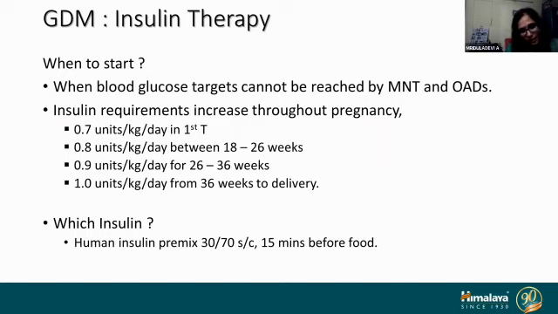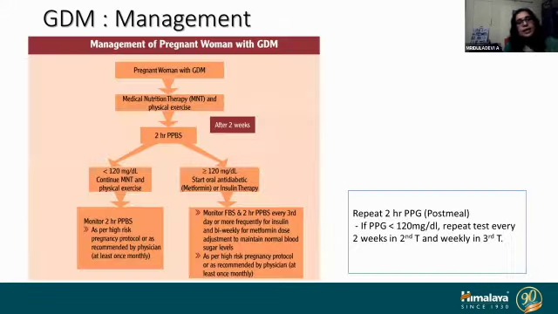Sometimes you just can't achieve control by that, and we will have to add insulin. But what all insulins are safe in pregnancy? Human regular insulin is safe. Then you can have Aspart and Lispro, which are ultra short acting insulins, which will cater to the postprandial rise. I'm not going into the details of it because the topic is very vast.